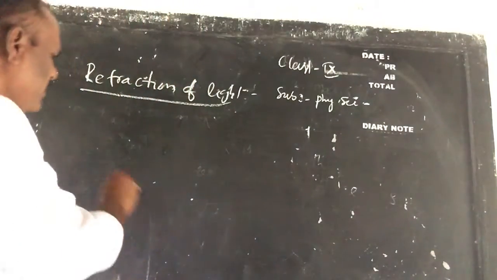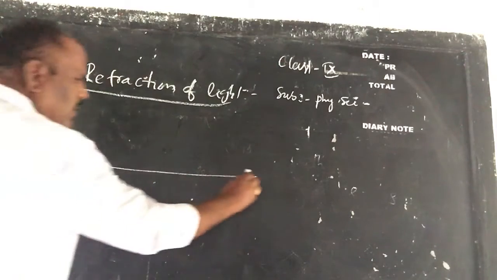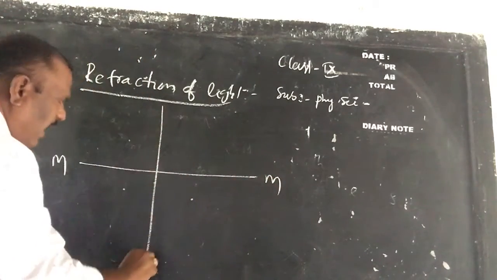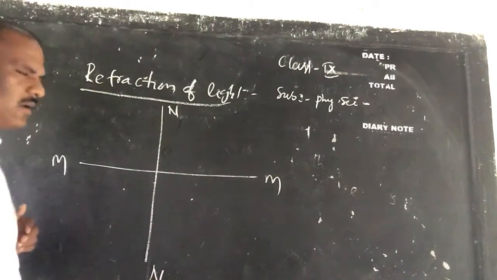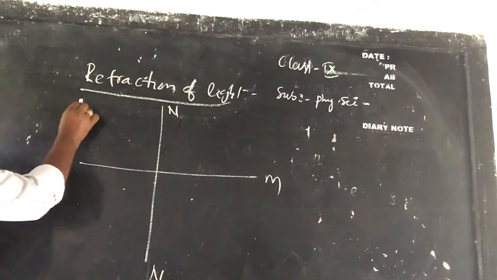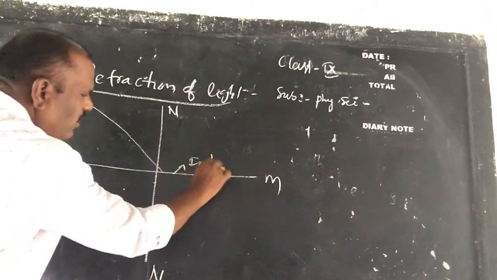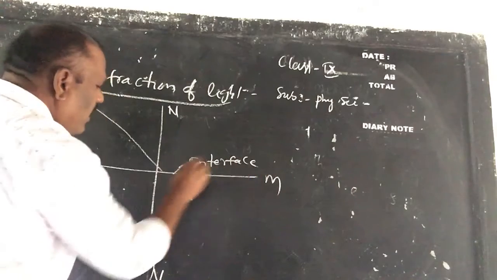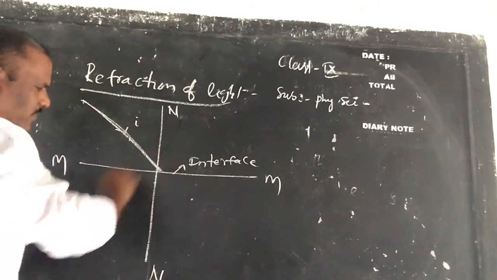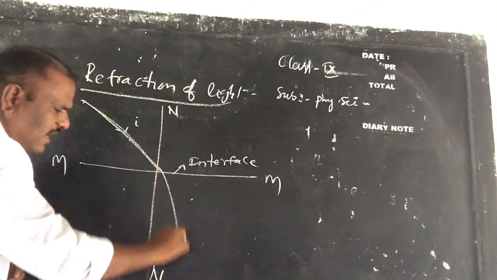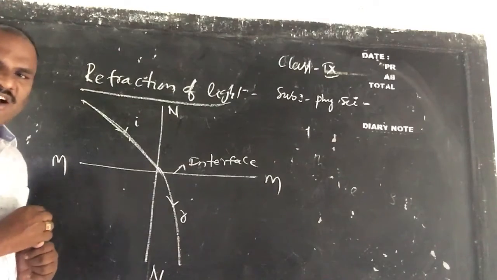For example, children, you can imagine, draw a line MM, which is perpendicular to the plane NN. Suppose a light ray is incident on the interface. This is called the interface. So when the light ray I is incident on the interface, it changes its direction, children. This is refraction of light.